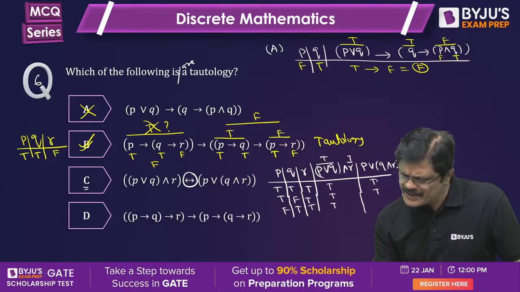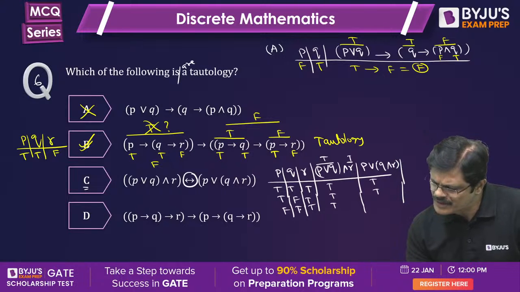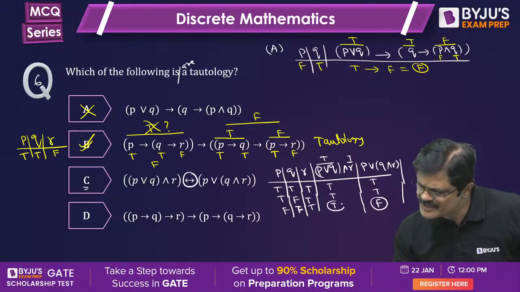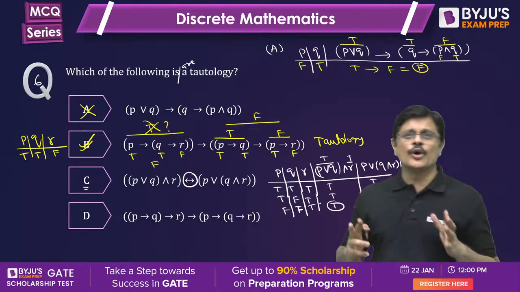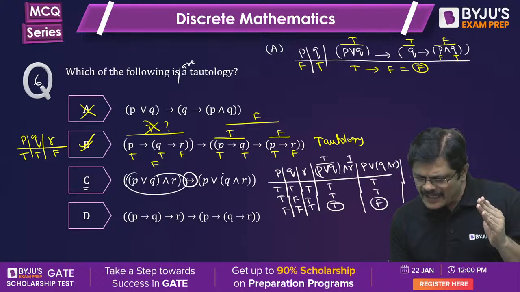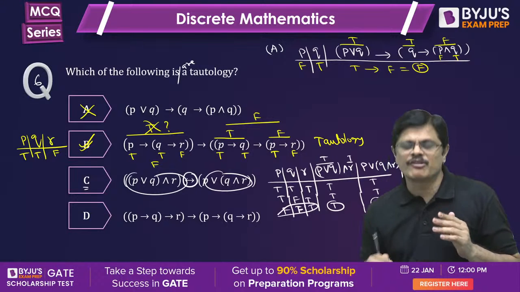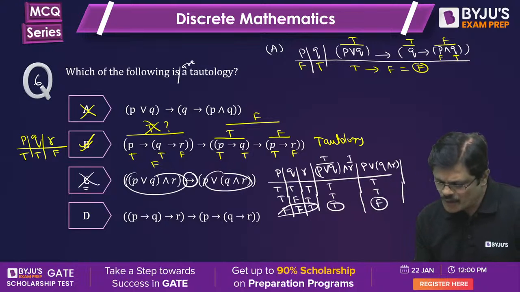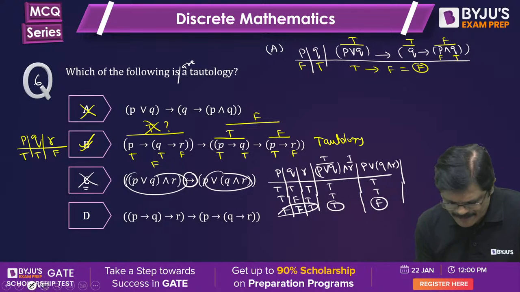Yeah. In this it is Q and R. You have to check Q and R. It is false. I think it is false and true. No? False and true. So now false and true, this fellow false or false and true is false. This becomes false. This is failing in this particular situation. So in this particular situation, if you see, this fellow is true and this fellow is false. When you have false, false, true, they cannot be equivalent. So this will fail.